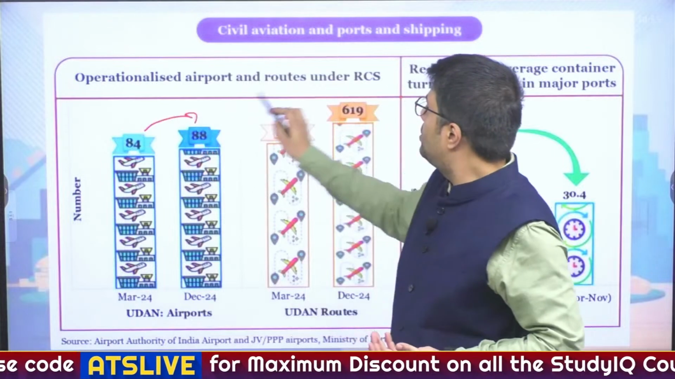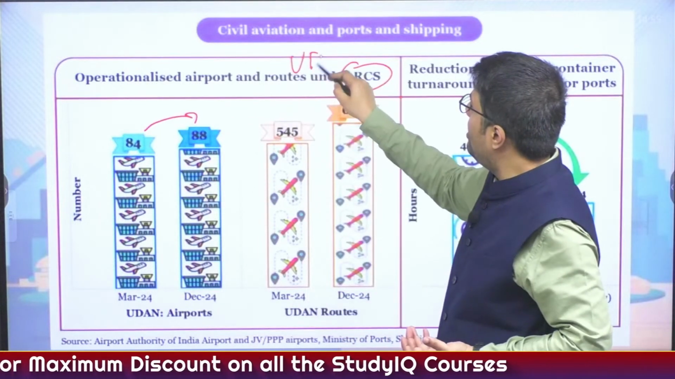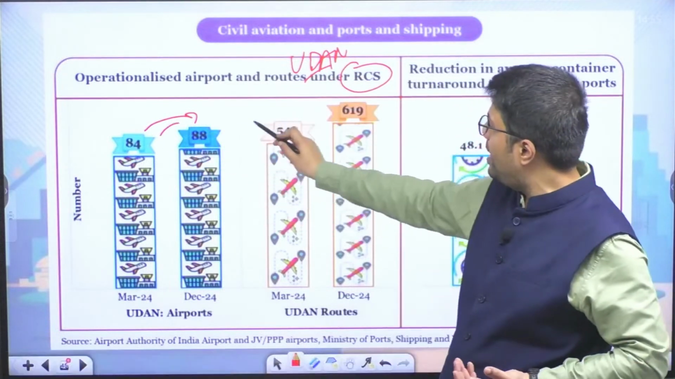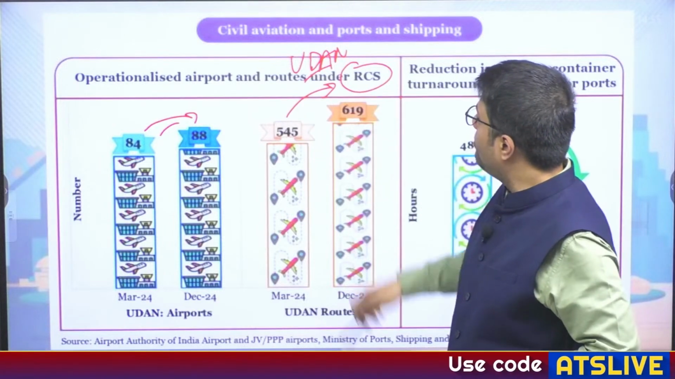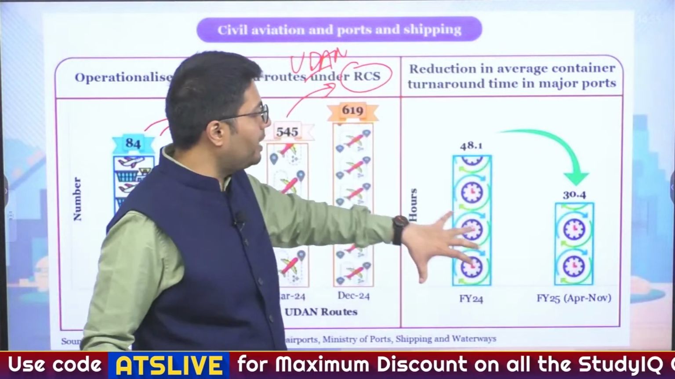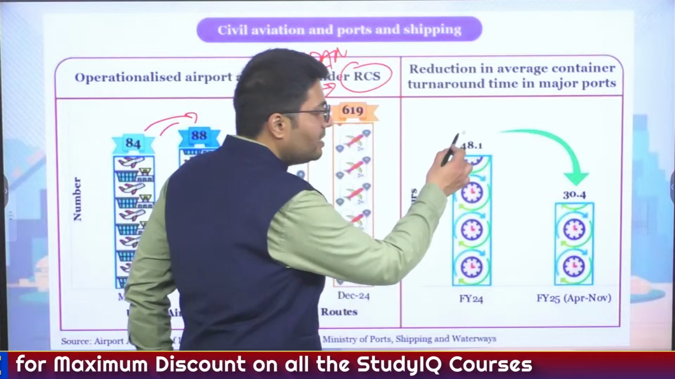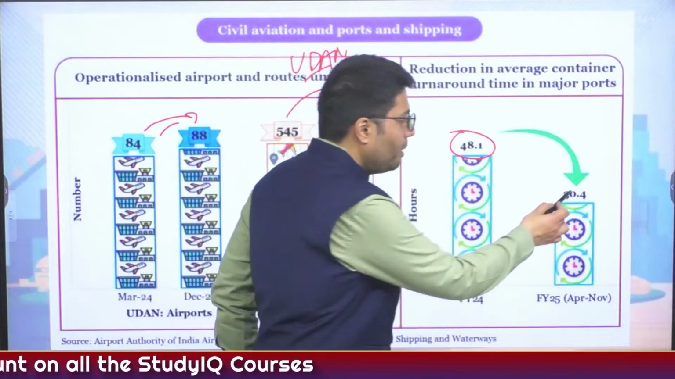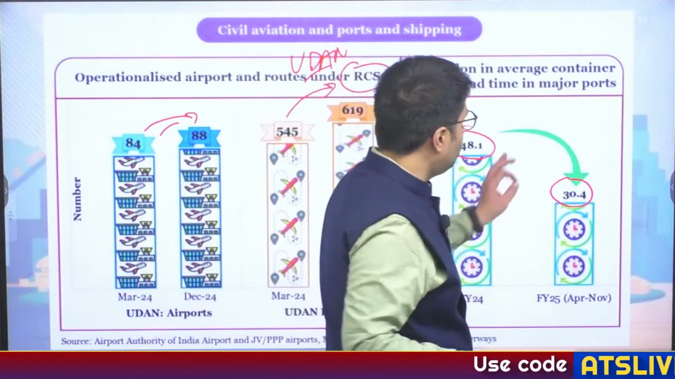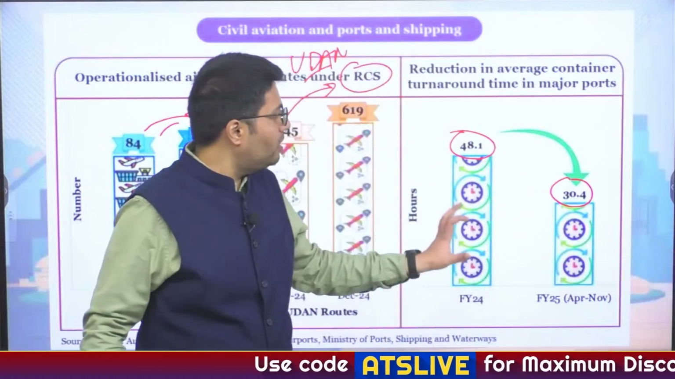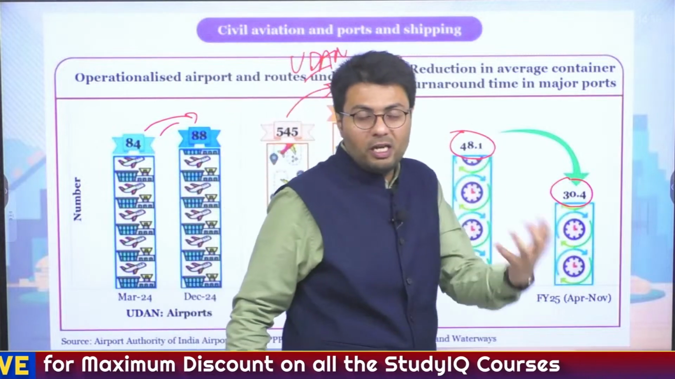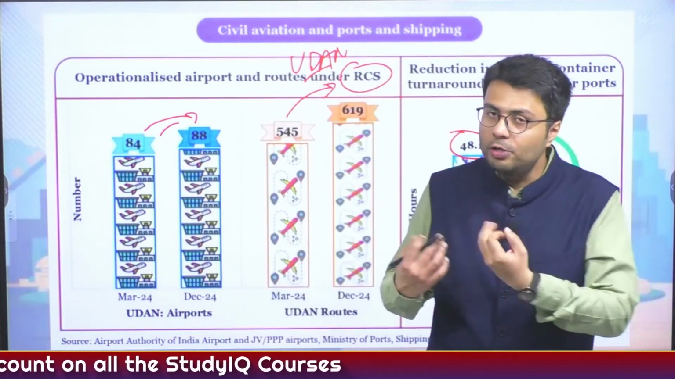Also, when it comes to other sectors, for example, civil aviation, here the number of airports under the regional connectivity scheme, that is another name for UDAN, has increased from 84 to 88, and the routes have increased from 545 to 619. And when it comes to the shipping sector, here the turnaround time of ships has reduced from about 2 days, that is 48.1 hours, to just 30.4 hours. So the average time that a ship requires in Indian ports to turn around is just 30.4 hours, whereas on the other hand, this was about 48.1 hours before, which means now the ships are turning around quickly, which means more exports can happen through Indian ports.